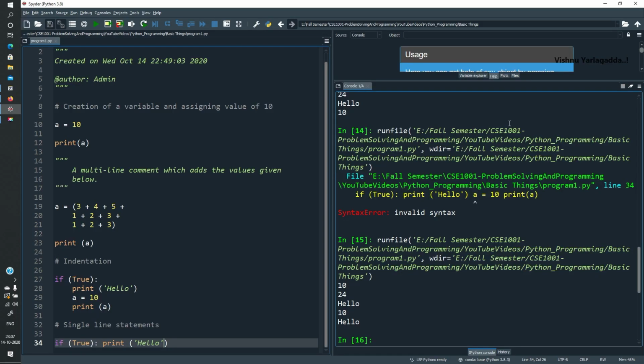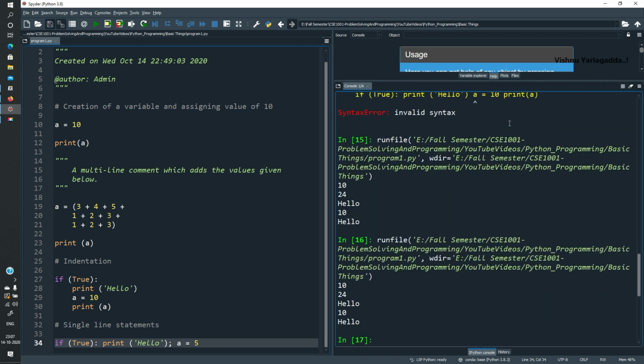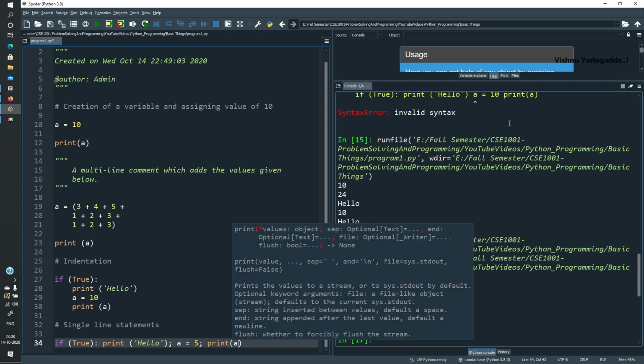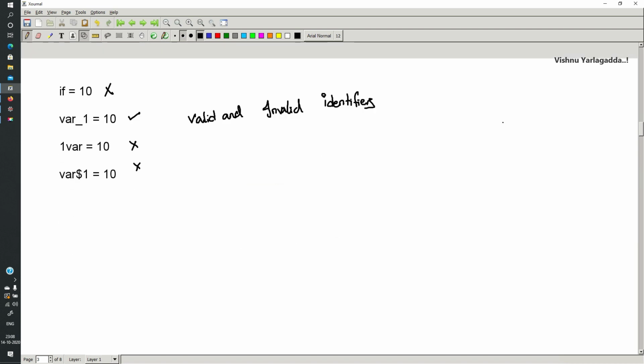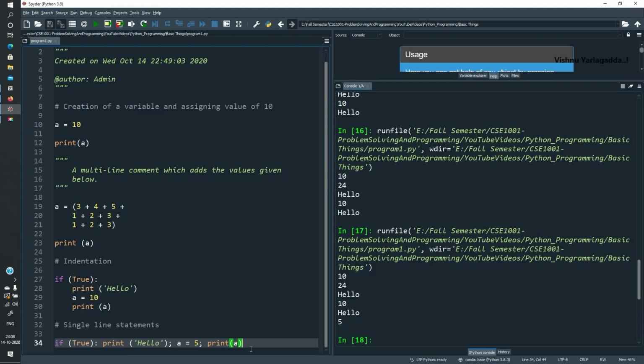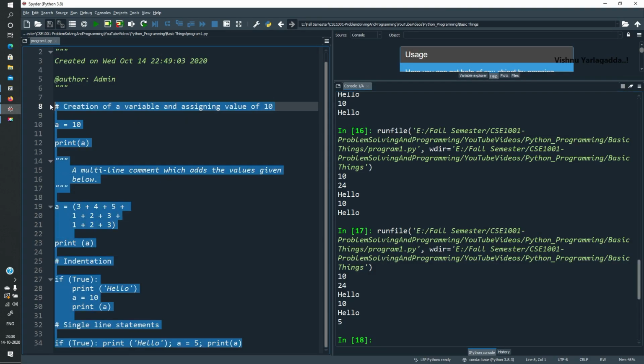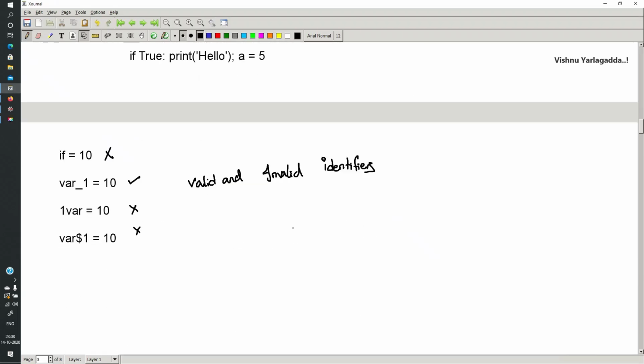Fine, and the remaining values can be written as a equal to 5. Now I can write print of a also. This is possible if each and every statement is separated by a semicolon when you are doing it in a single line. So I am going to copy these things so that you will understand.